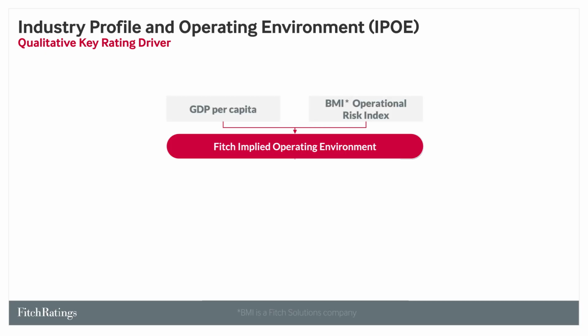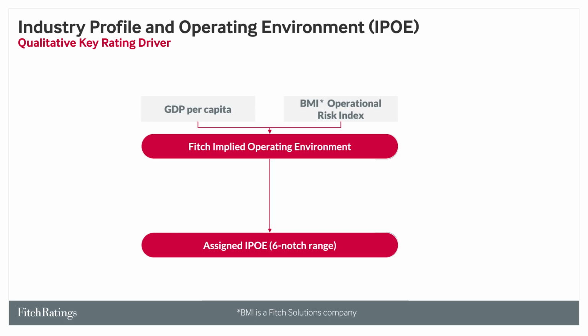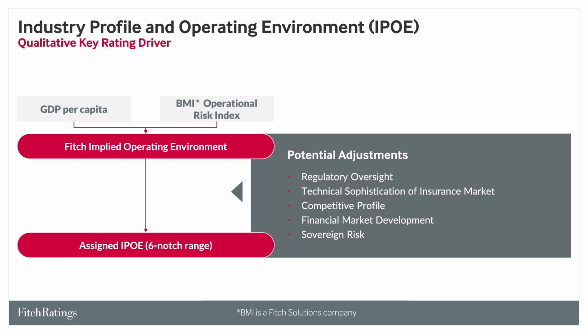The implied OE score can then be adjusted to arrive at the assigned 6-notch IPOE range. The IPOE can be high in some developed markets or low in some emerging market jurisdictions. For consideration of how IPOEs are assigned for entities that operate in multiple jurisdictions, please refer to the criteria report.